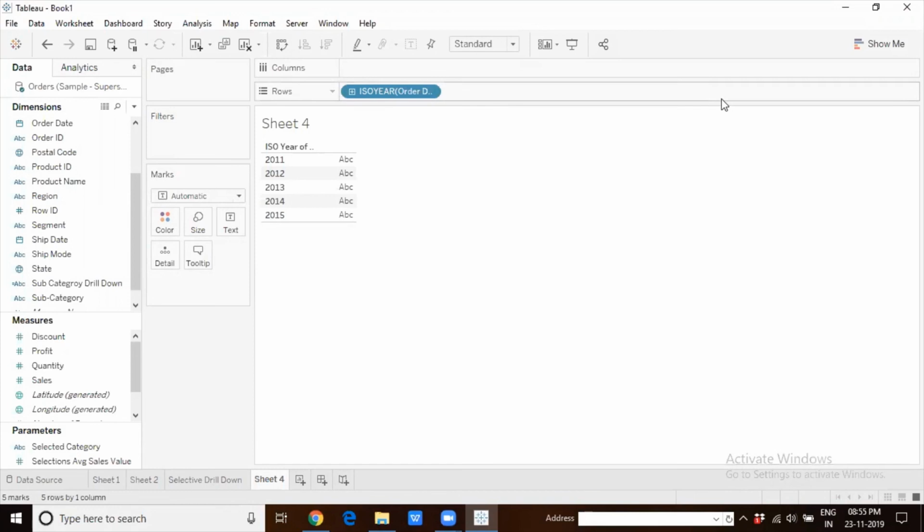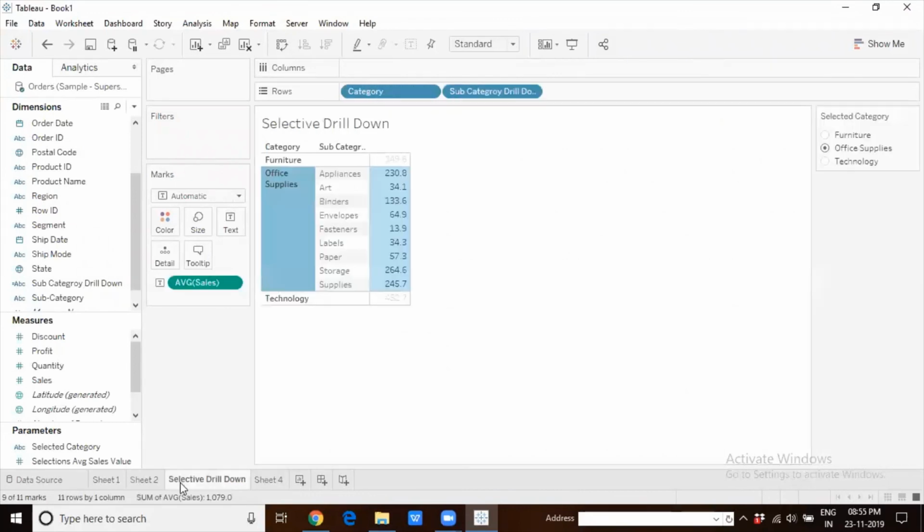So that is about the new significant features with respect to Tableau Desktop which got introduced in 2019.3. If you have any questions on anything that we discussed today, I will take it up. Otherwise, this is where we stop our discussion, and I'm available to take up any questions if you have. Thank you.